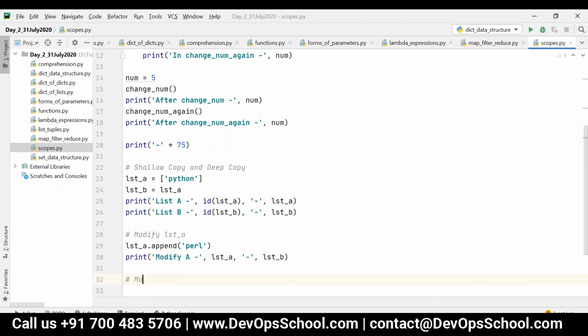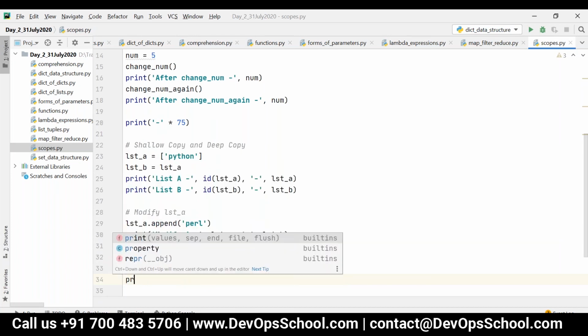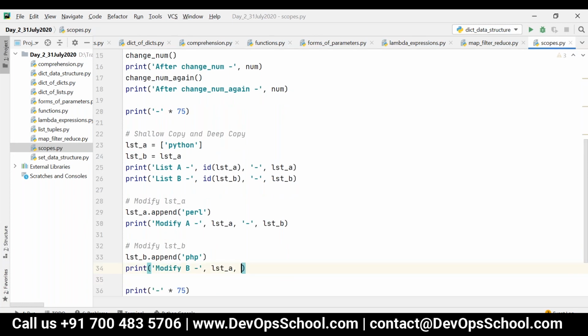Then I am modifying list B now. So list B dot append of PHP. Now I'm saying modify B, and then I'm printing both list A and list B like this.